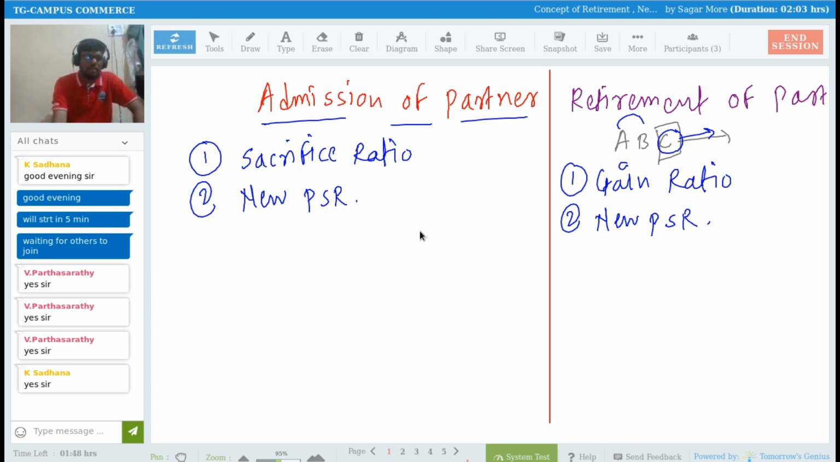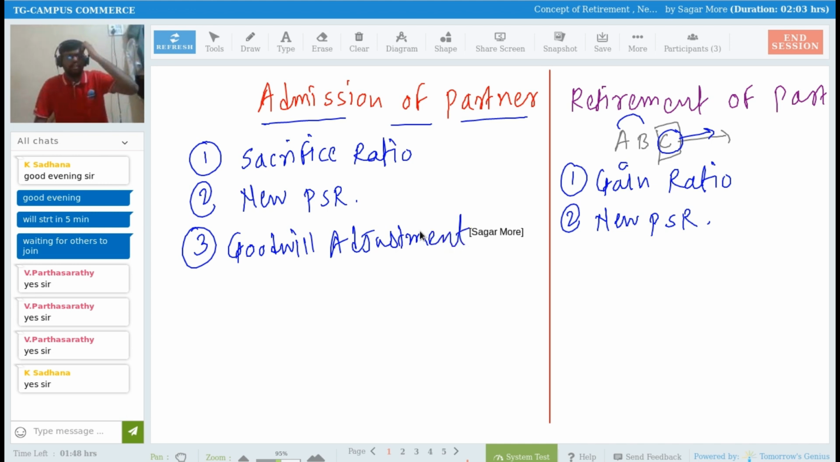Now, in case of admission of a partner, we did some goodwill adjustment. If you remember, we did goodwill adjustment in case of admission of a partner. If the new partner is not bringing any goodwill to the partnership business, then we have to calculate the goodwill of the partnership business. If it is not available in the question, then we have to use a formula for goodwill calculation. We have to calculate goodwill, and we have to pass an adjustment entry to the partners' capital accounts, right?